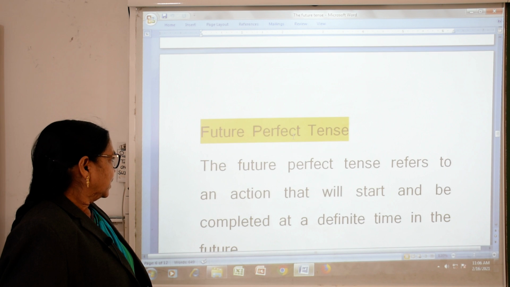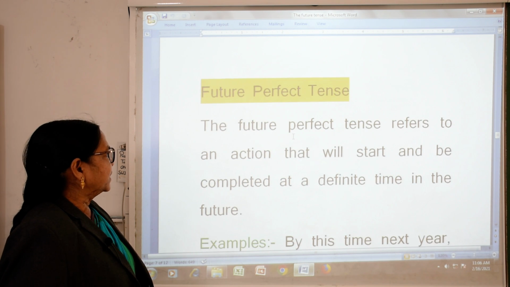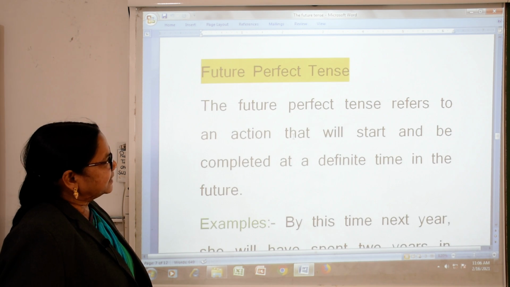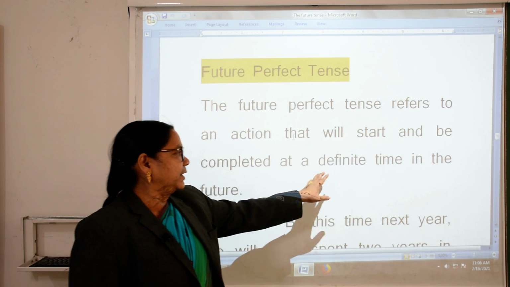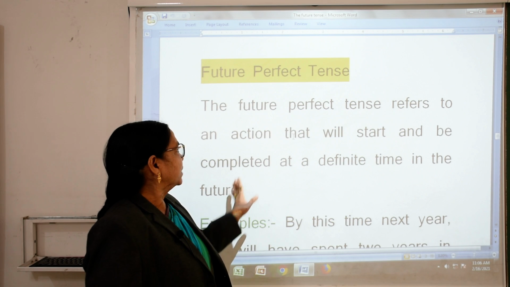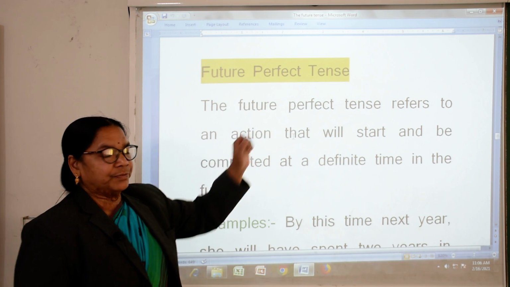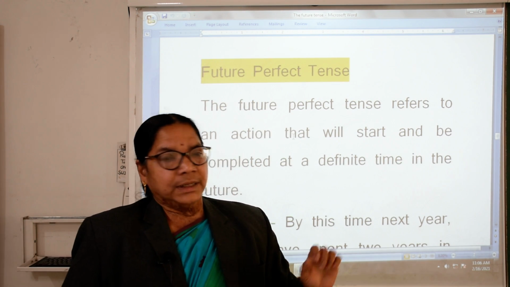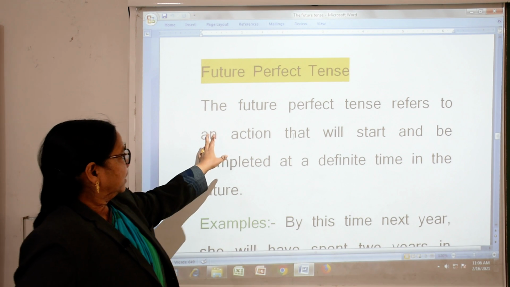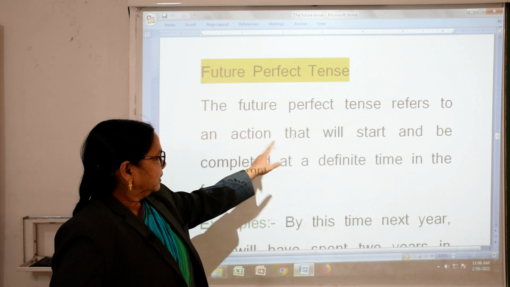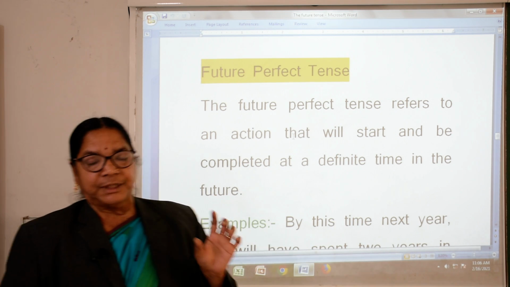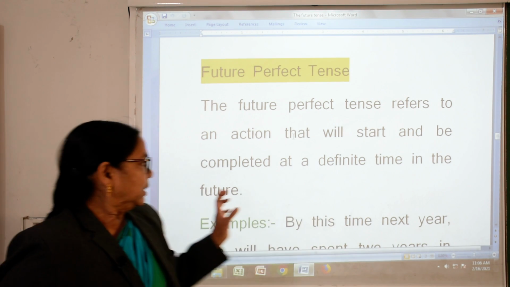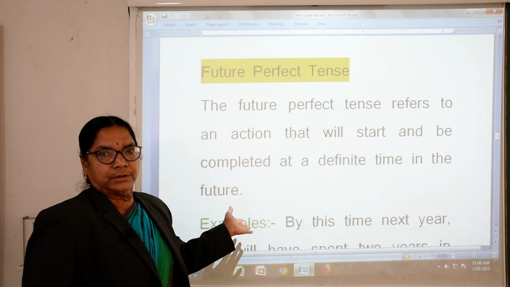Now, the future perfect tense. The future perfect tense refers to an action that will start and be completed at a definite time in the future. It is an action that will complete at a particular time in the future.